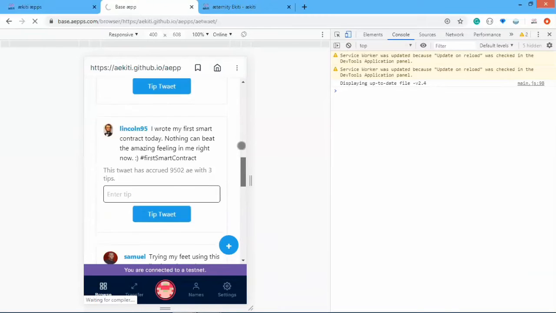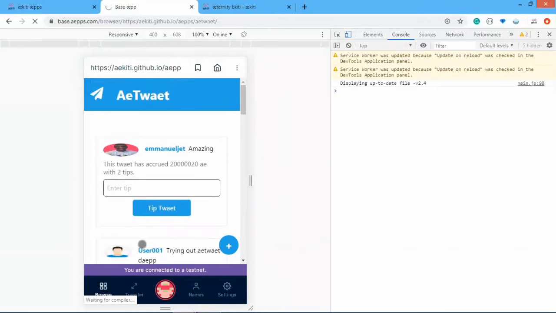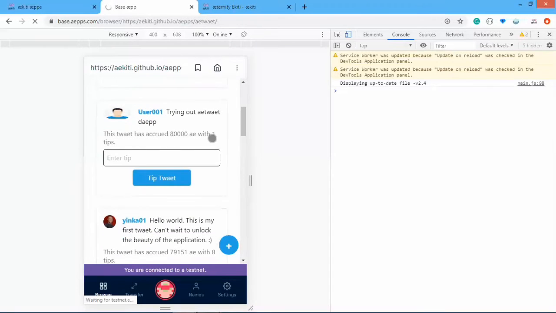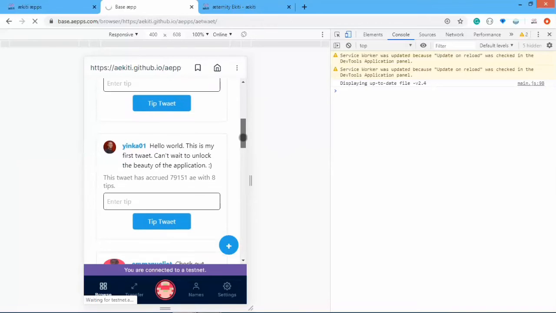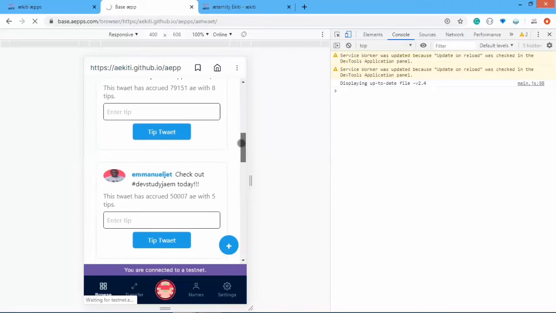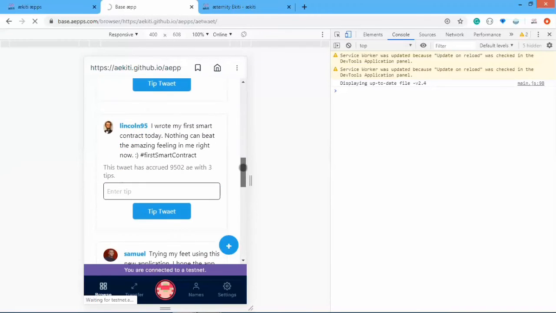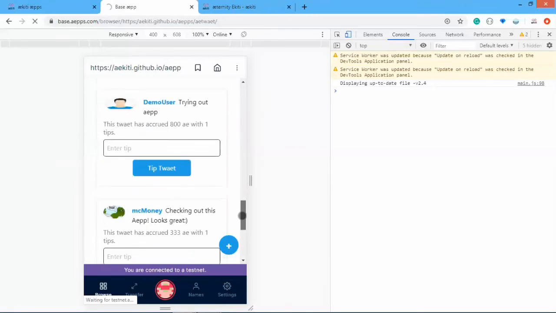Okay. All right. So where is it? Yep. Now I'm above everyone, and it's showing you the amount of tips that actually got this user to this level. As you can see here, it's saying 2 tips. So this user got to this position because of these 2 tips. This is the total tip, and this user got to this position with 1 tip, and this user with 8 tips, this with 5 tips, and this with 3, this with 3, this with 1.